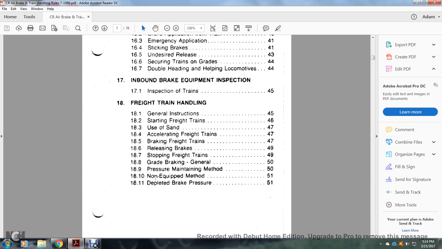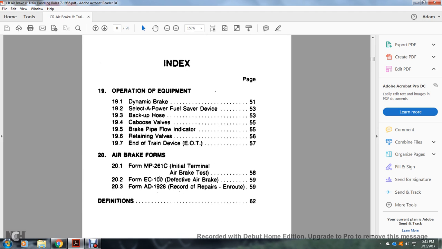18. Freight train handling. General instructions: starting freight train, using sand, accelerating freight trains, braking freight trains, releasing brakes, stopping freight trains, grade braking, general pressure maintaining method, non-equipped method, reduced brake air pressure. 19. Operation of the equipment: dynamic braking, self-lapping air brake, fuel saver device, backup hose, caboose valves, brake pipe flow indicator, retaining valves, end of train device. Air brake forms: MP261C, initial terminal air brake tests; Form EC100, defective air brake; Form AD1928, record of repairs en route. And 62, lastly, definitions.